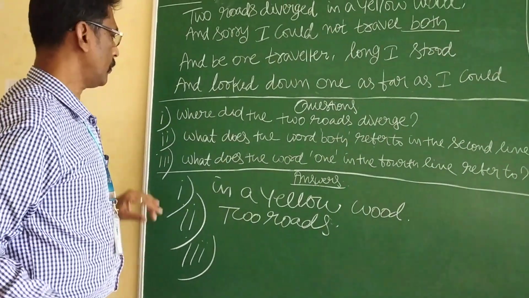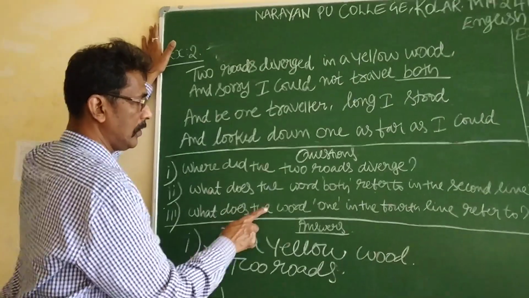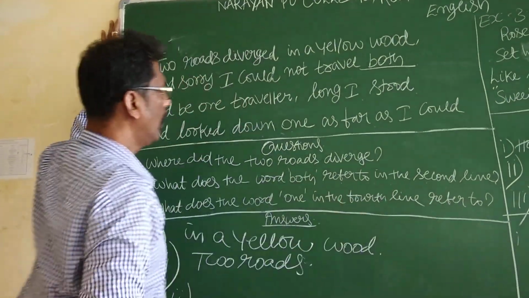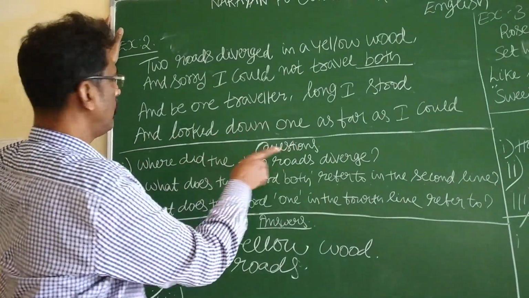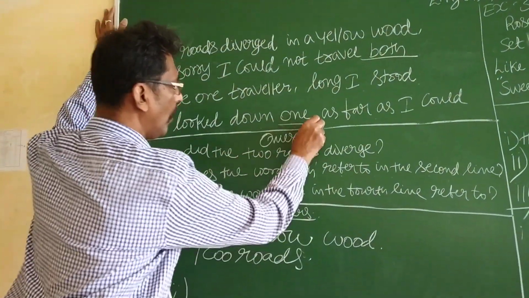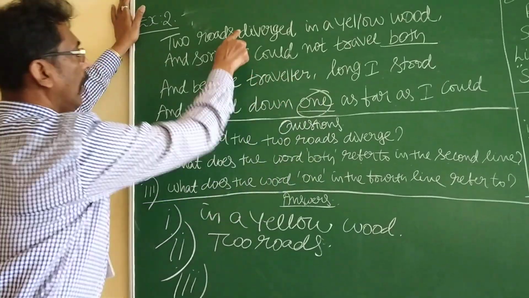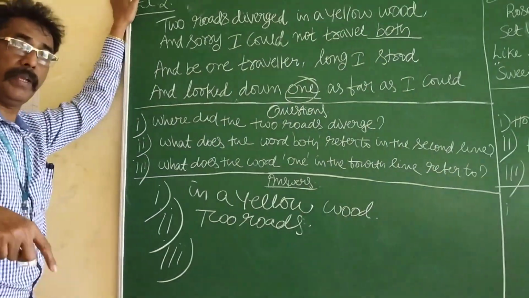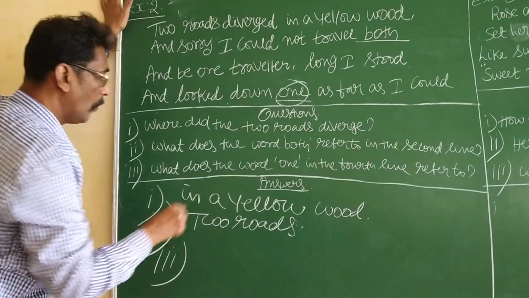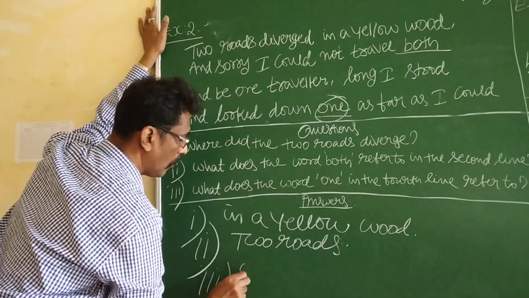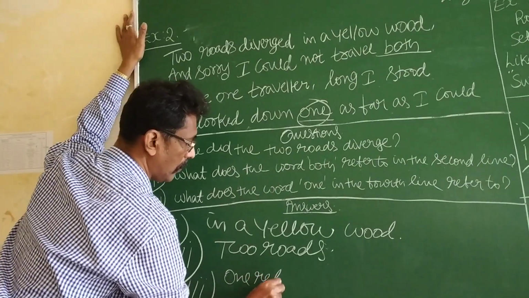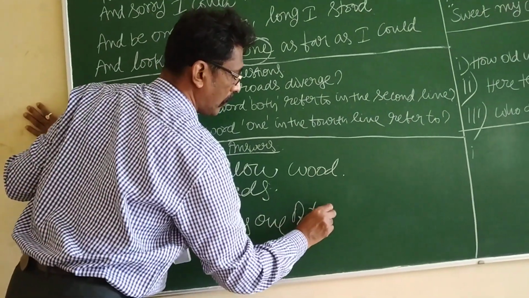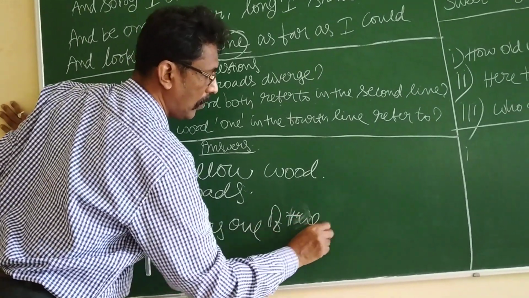Example 2. Next one. What does the word one in the fourth line refer to? See, fourth line, one as far as, and look down one. See, line number 1, 2, 3, 4, fourth line, one. What is the meaning of one here? One refers to one of the two roads